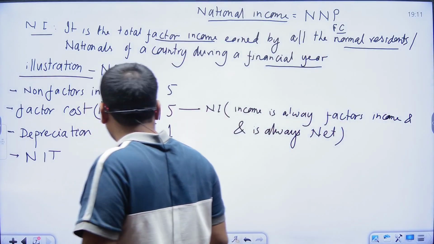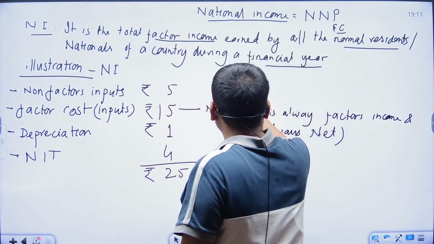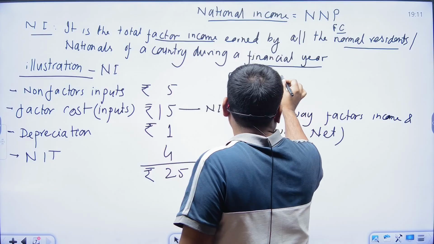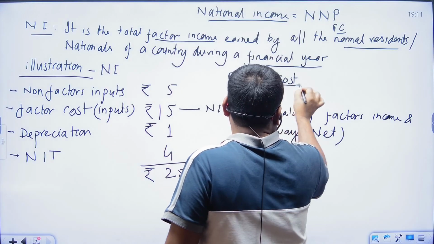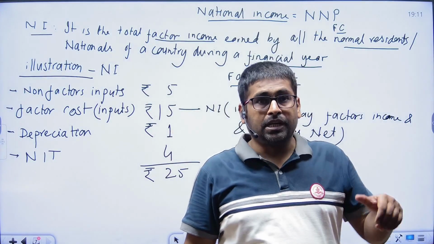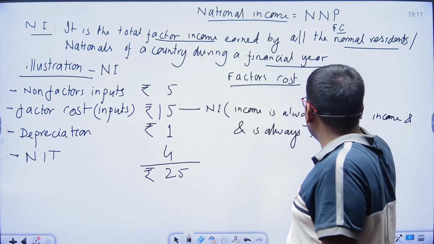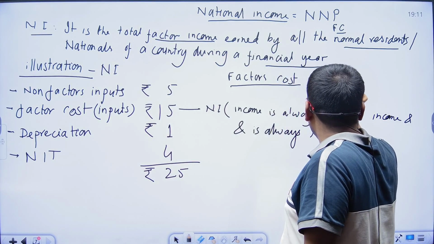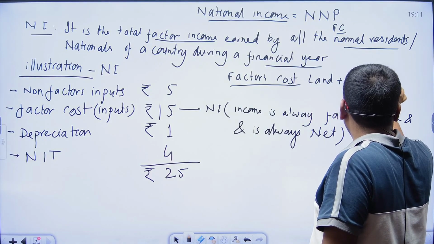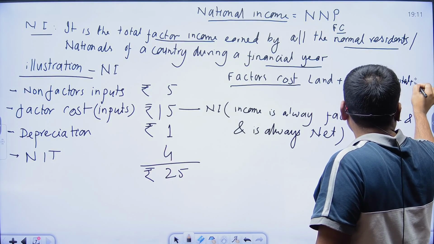Next point: there are factor incomes. What is the factor cost or factor incomes? For the establishment of any industry, for starting any enterprise, we need some basic things like land, labor, capital, and entrepreneur.